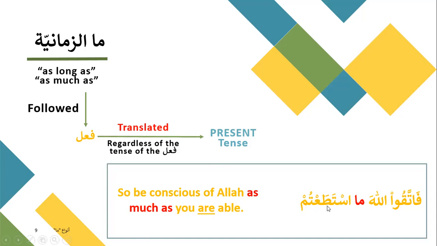Now, istata'tum is basically past tense, but you can see: be conscious of Allah as much as you are able. So 'you are able' is giving that present sense: whatever you are able to, as much as you are able to, be conscious of Him. So this is being translated, I believe, in present tense. And this ma, as you can see over here in the translation, is giving the meaning of as much as. This means it's ma az-zamaniya.